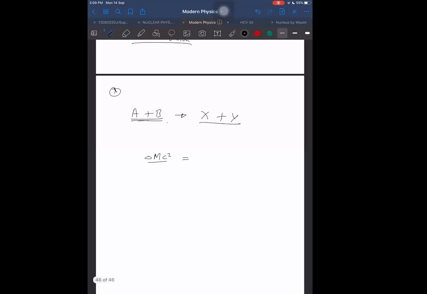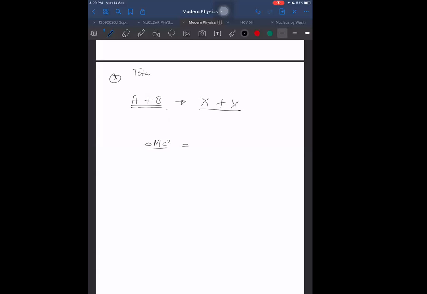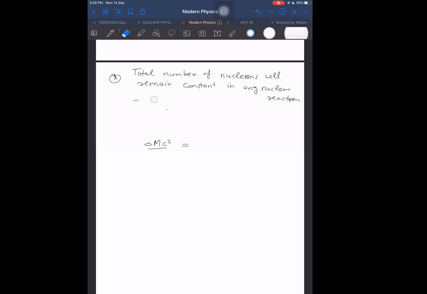Total number of nucleons will remain constant in any nuclear reaction. What other things will be valid for nuclear reactions? Total number of nucleons will remain constant. This is one thing. Any other thing?